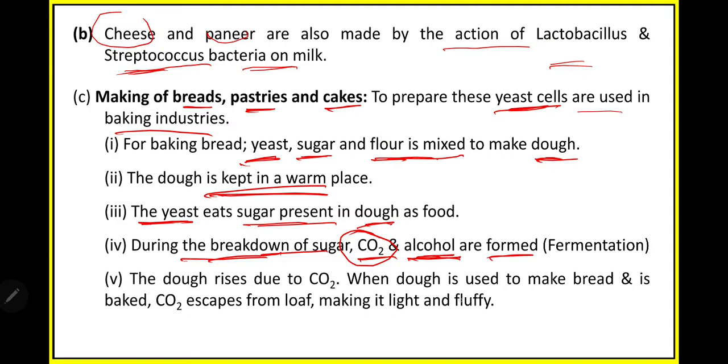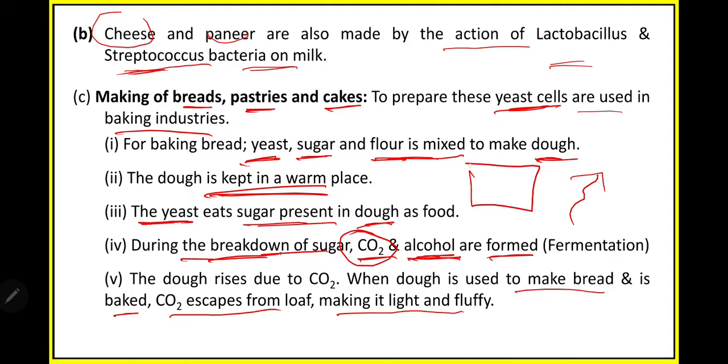When the dough is used to make bread, it is baked. CO2 escapes from the loaf, making it light and fluffy. It is left for some time, and then the next step is the baking process. In this baking process, what will happen? CO2 is a gas, so it will evaporate out, and when the gas evaporates out, nothing enters in the place of the gas.